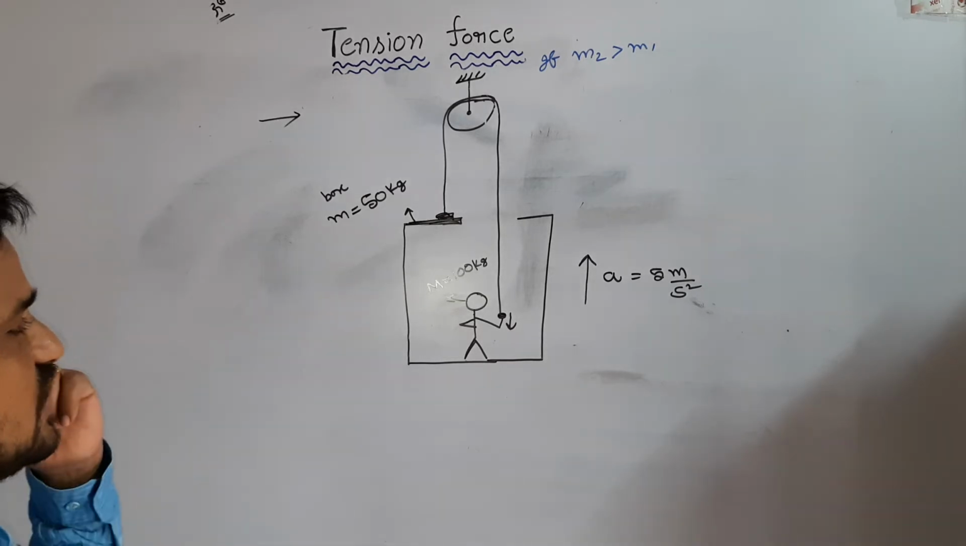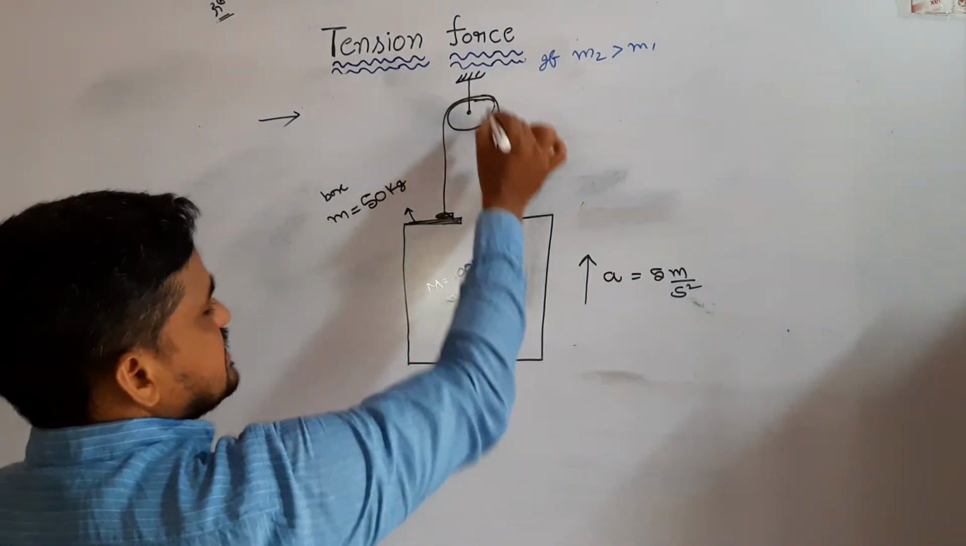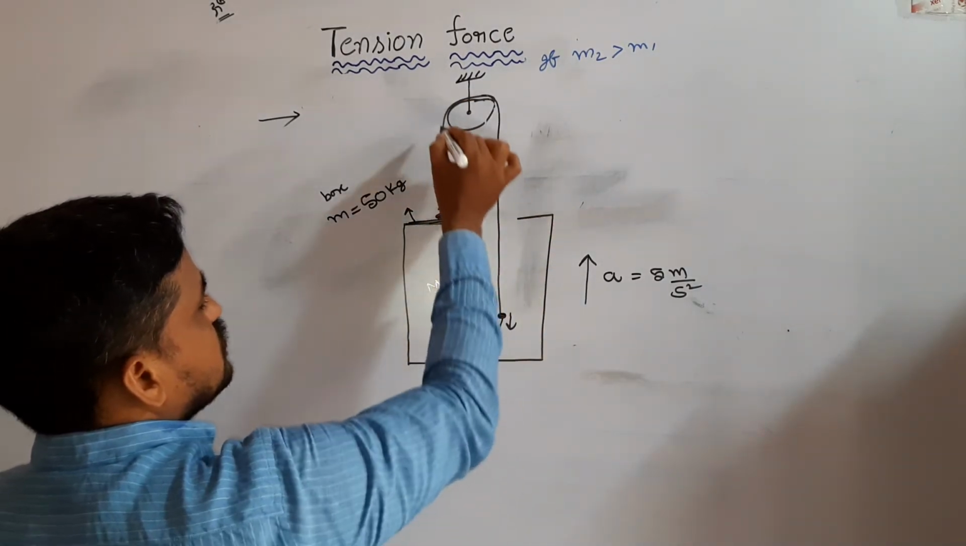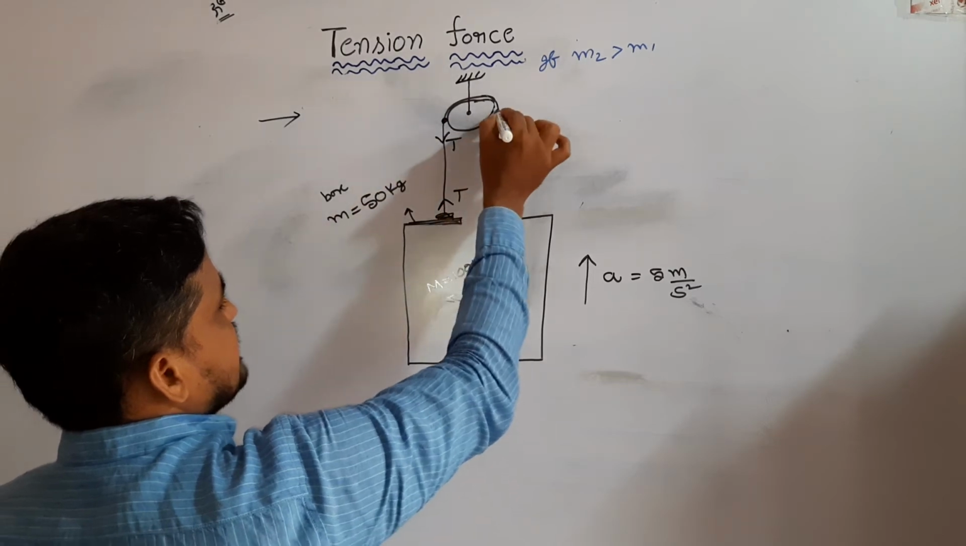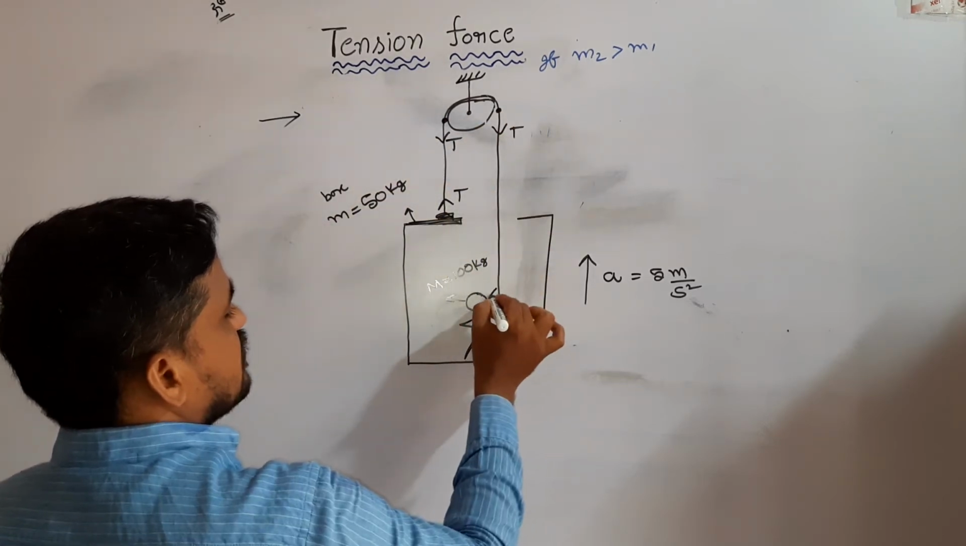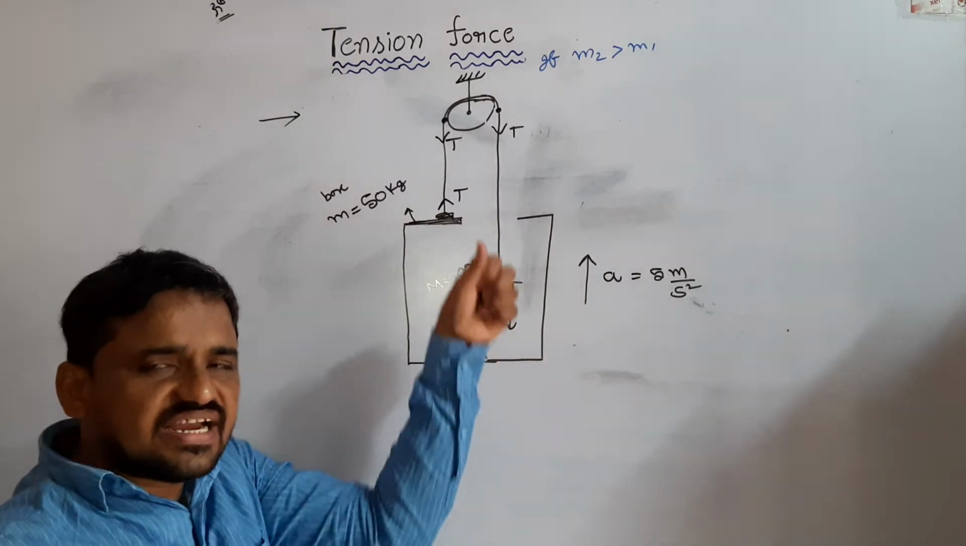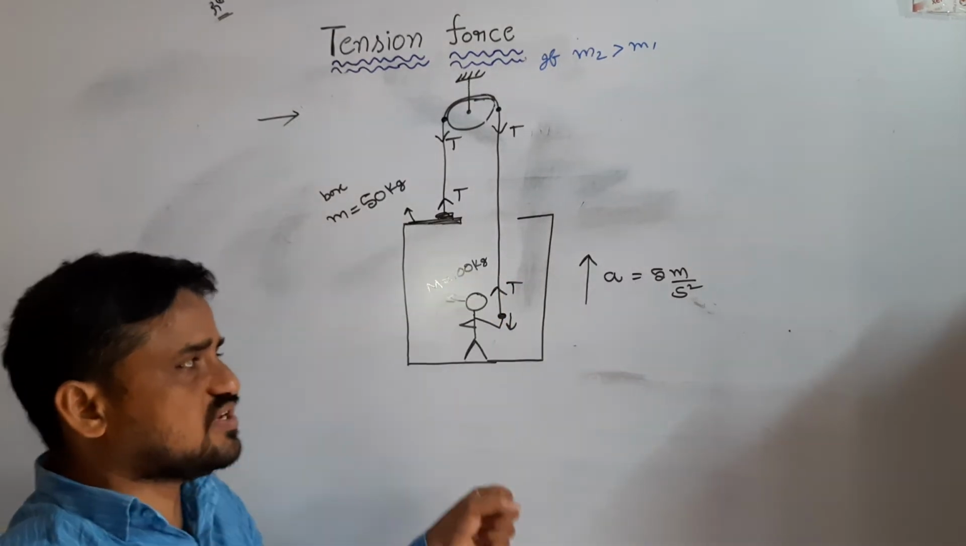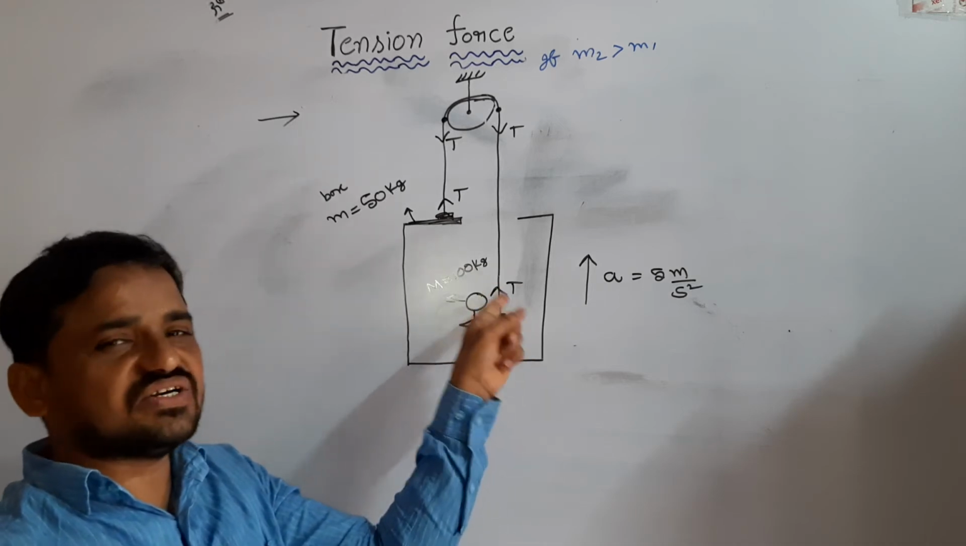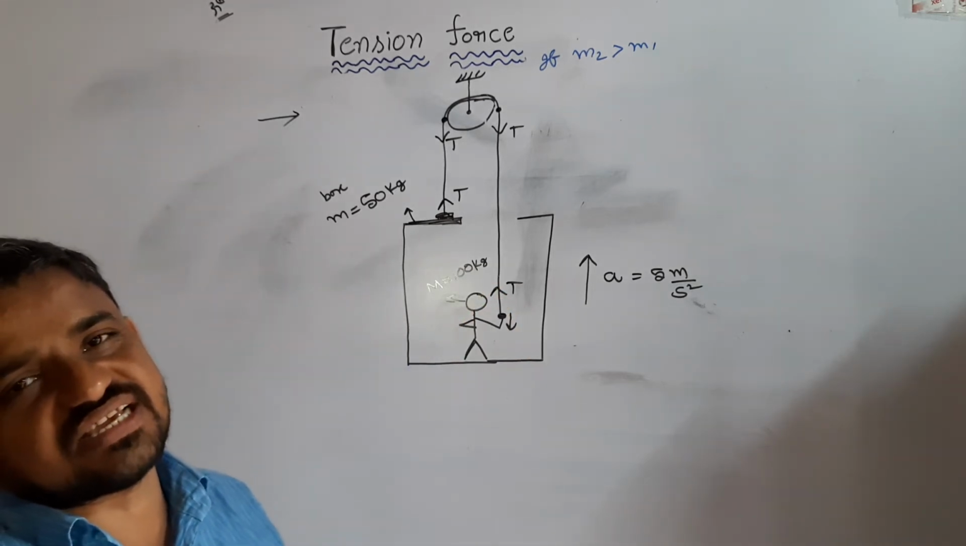We know this is a uniform string. Throughout the string, the tension is the same. Here, he pulls the end point of the string by means of some force. That force is equal to the tension developed in the string.